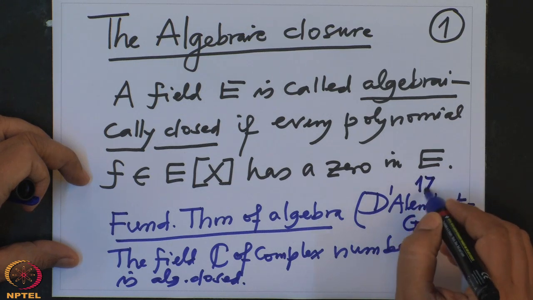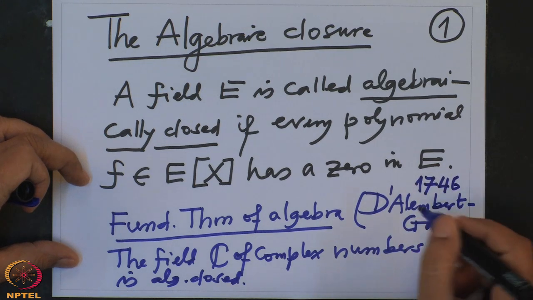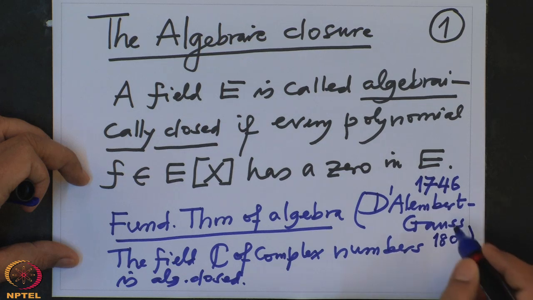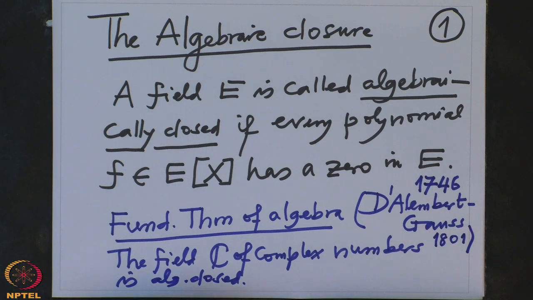D'Alembert stated this in 1746. D'Alembert was a French mathematician and Gauss was German, as one knows. This was proved in approximately 1801. Gauss's proof was considered the first complete correct proof of this theorem. But there are other proofs also, and the proof I am going to give will be based on the ideas of Lagrange, which was before Gauss.